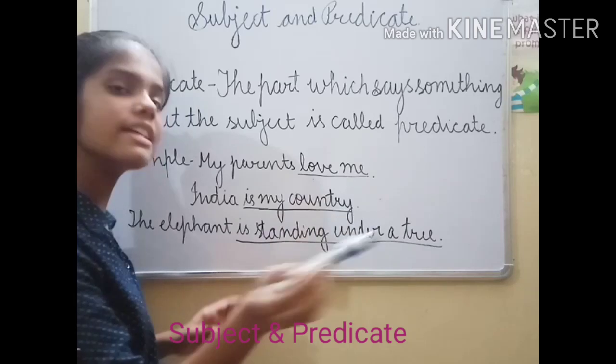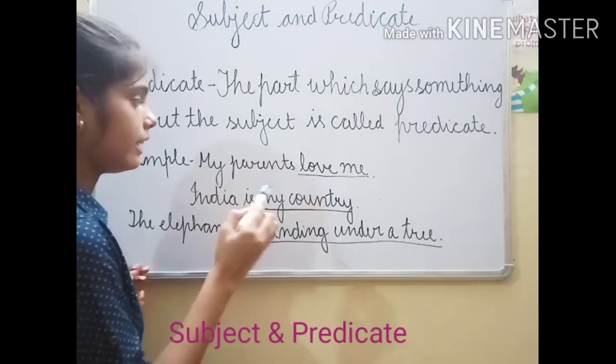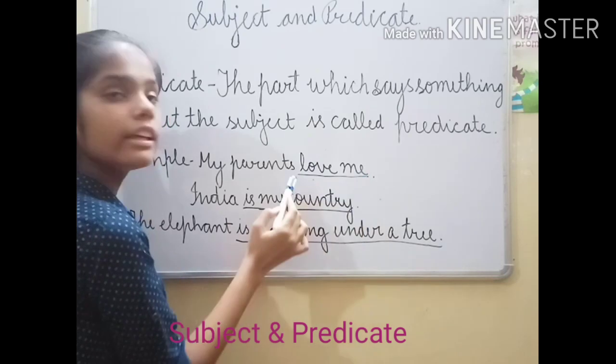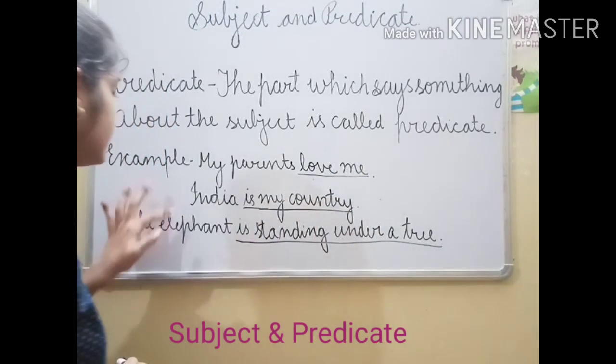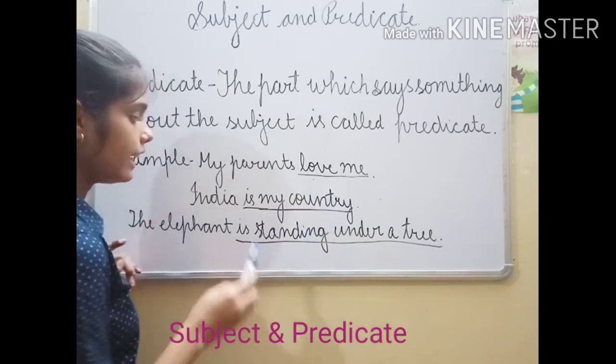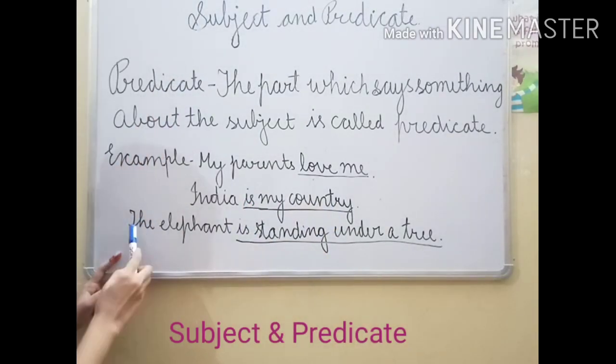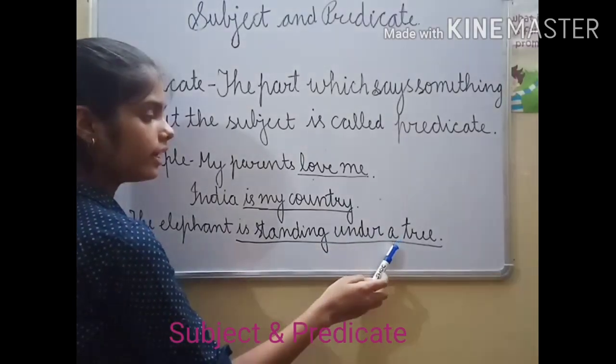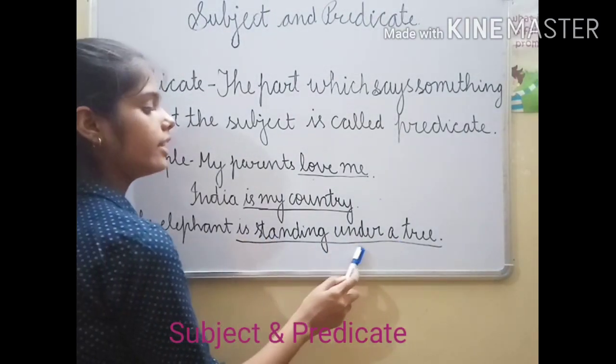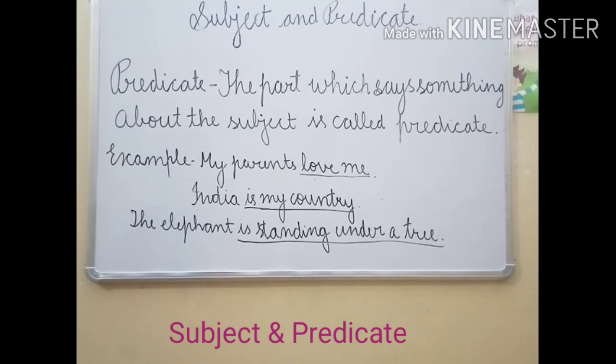My parents love me. This is the same example to see the difference between subject and predicate. Here the predicate is love me. Second one is India is my country. Predicate is my country. Third one is the elephant is standing under a tree. Predicate is standing under a tree. Now some more examples. No one can do it. Here the predicate is can do it. Second one is the chirping of birds delights me. Here the predicate is delights me. A few of them were absent. Here the predicate is were absent.